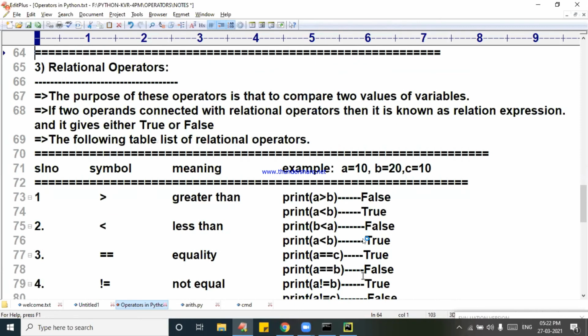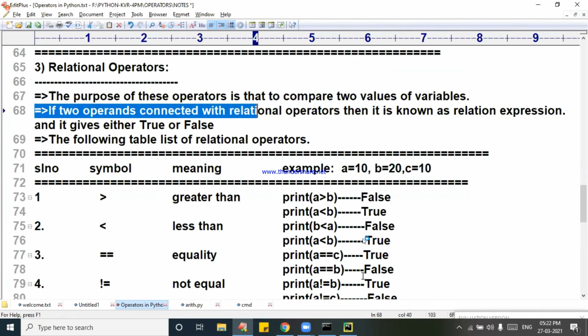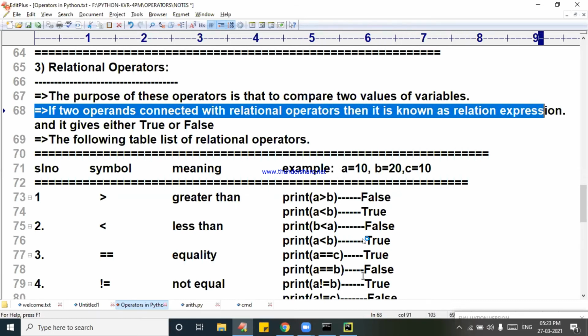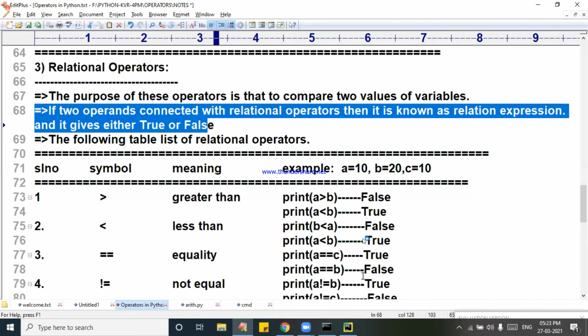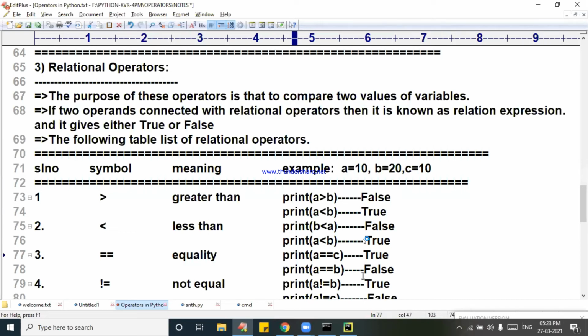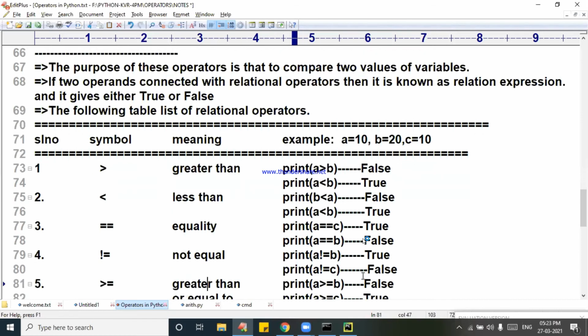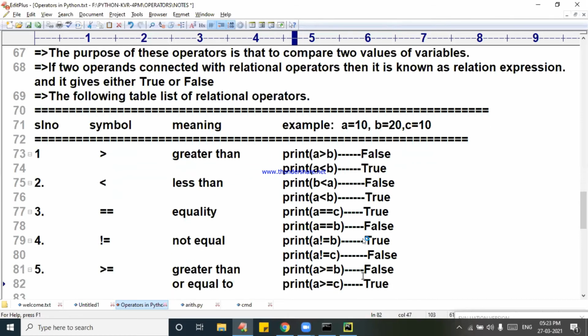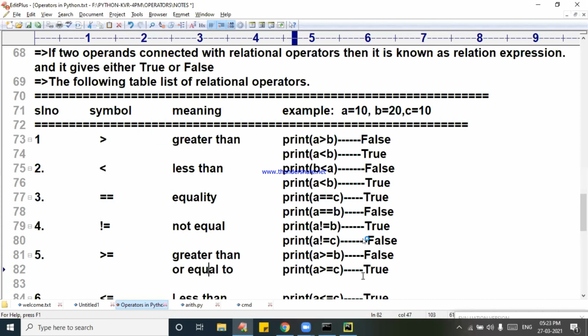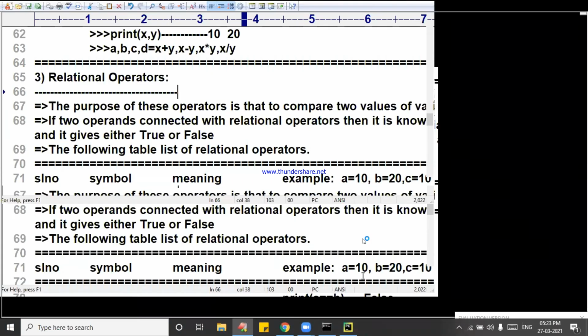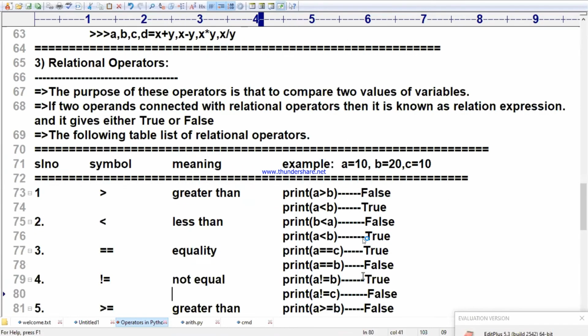See, if two operands are connected with a relational operator, then it is known as a relational expression, and it gives either true or false. And the table is something like this, right? So come to the point now. Write down the relational operators, write down.